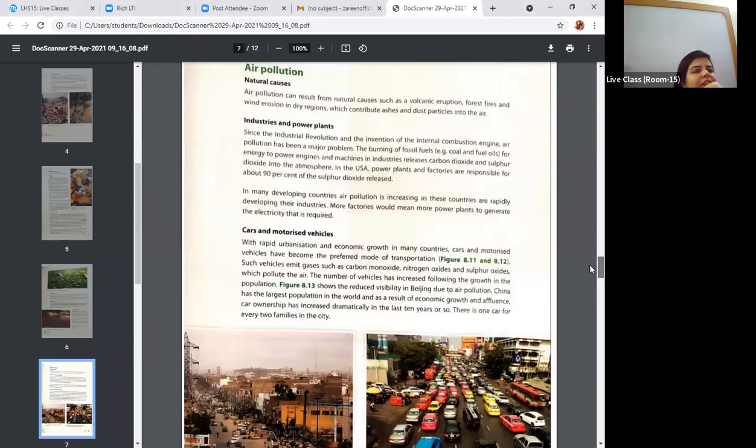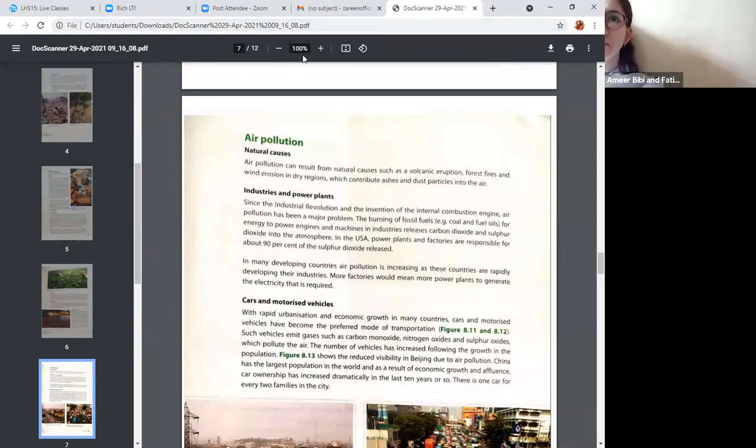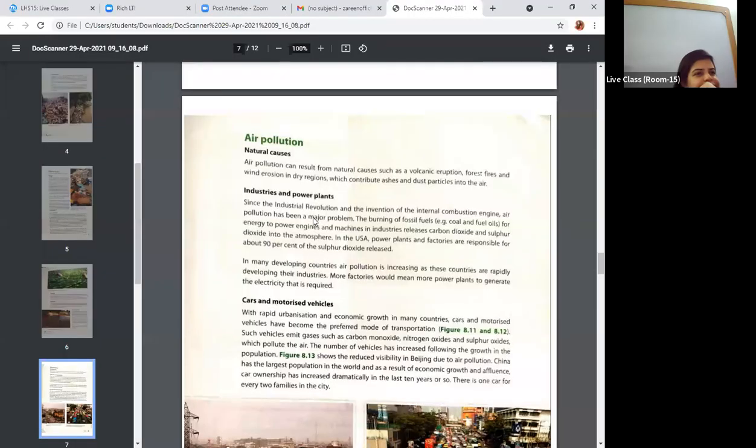Okay, so let's start with this point. Air pollution, what is that? Who wants to continue with this point? Can I read? Sure.